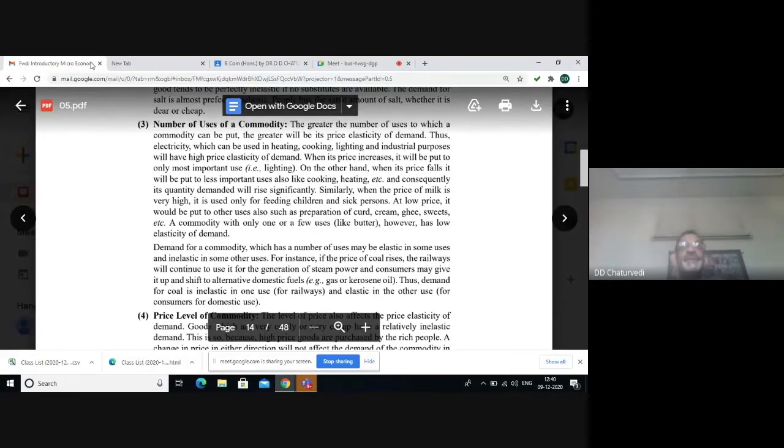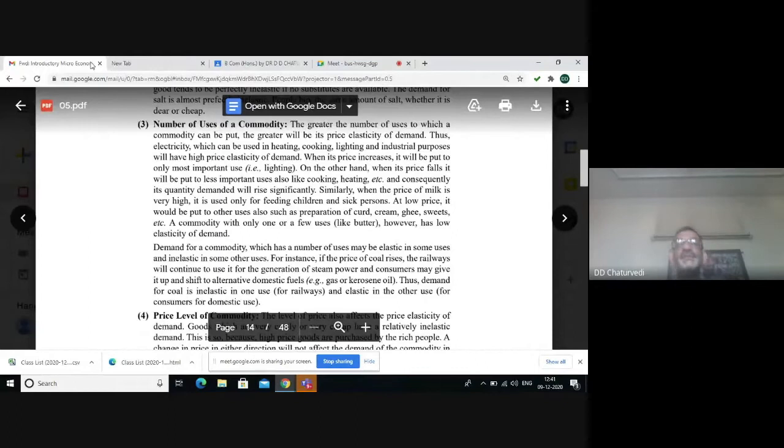Because whenever price rises, there will be change in demand for most of the uses, or we can say it will be put to most important use, that is lighting only. But when the price falls, electricity will also be used for less important uses also.